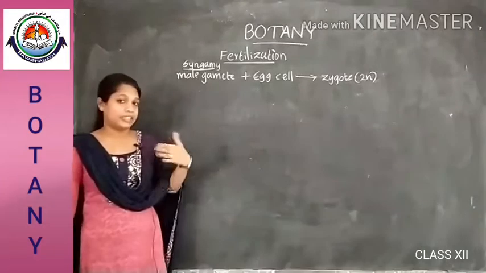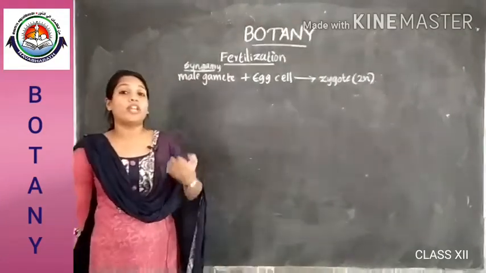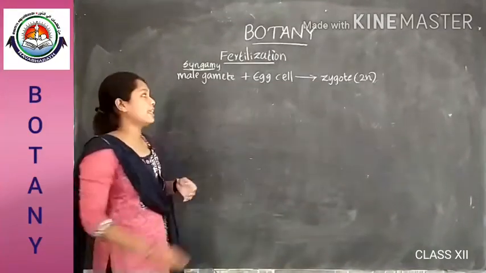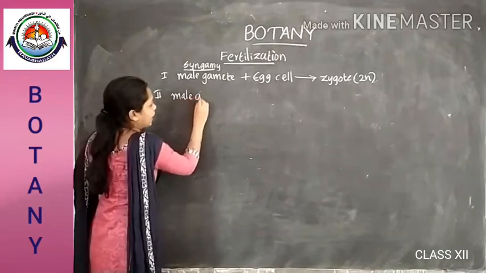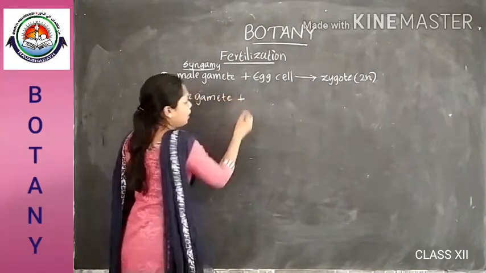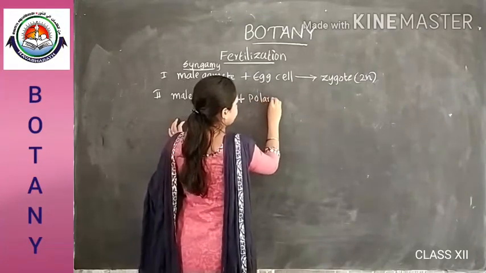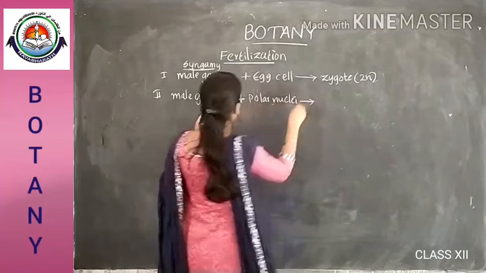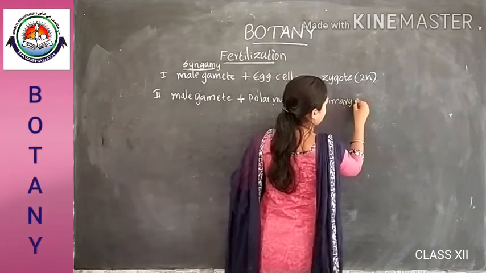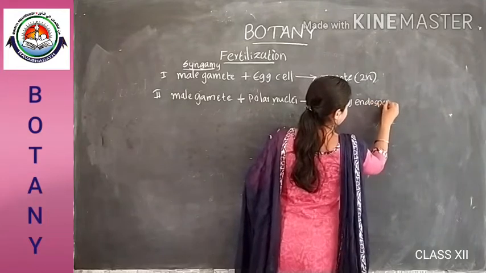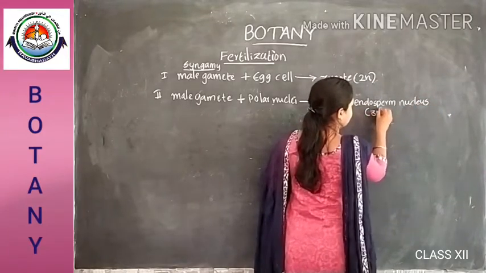The second male gamete fuses with the polar nuclei located at the central position, which leads to the formation of a triploid primary endosperm nucleus.